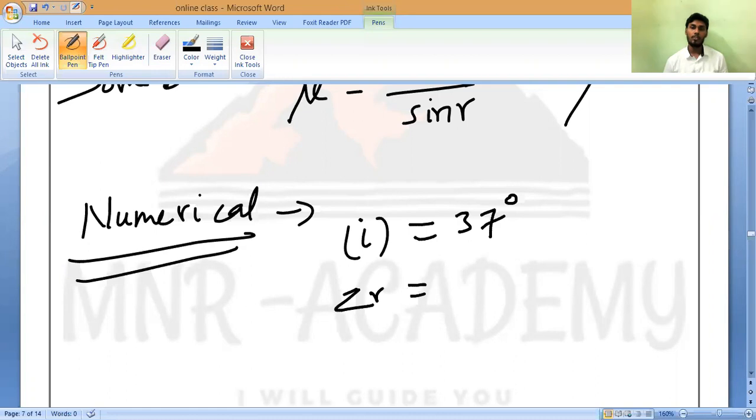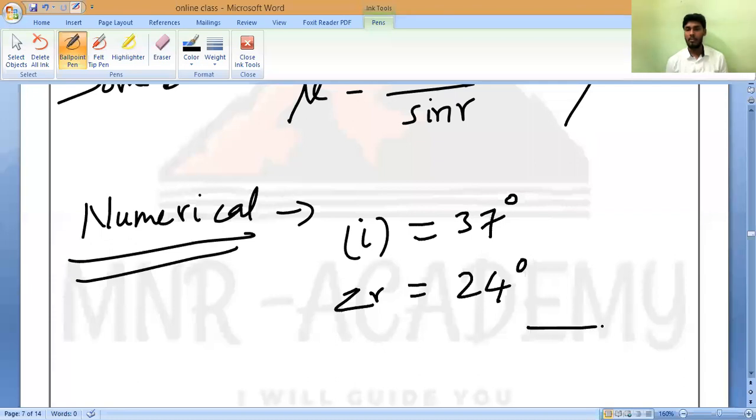All of you should write, will it be more than 37 or less than 37? Anybody? Any idea? More than or less than? Definitely less than. So let us take the value as 24 degrees. This is the angle of incidence and the angle of refraction.